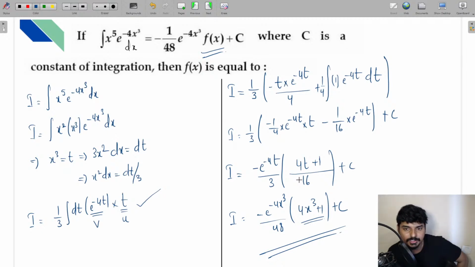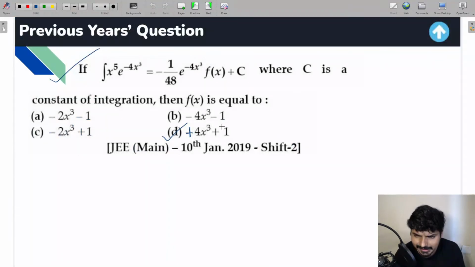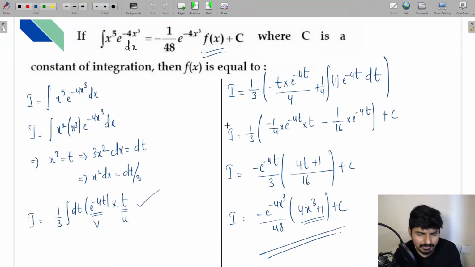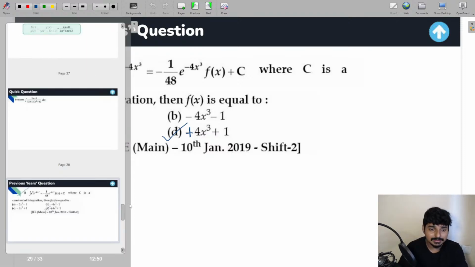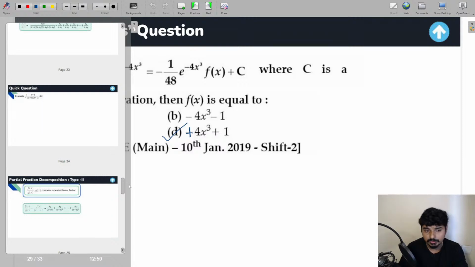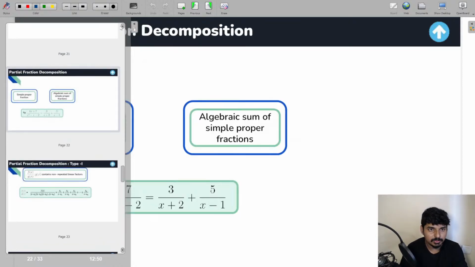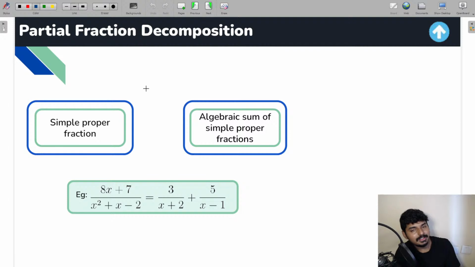So guys, this question is a previous year question asked in JEE Main 2019. It was an easy question, not a very difficult question. If you are familiar with the concept of integration by parts, then you could have easily done this question, guys. Okay, so I hope this question is clear for all the students. So now let me start discussing the final concept of today's session, and that is related to the partial fraction method.